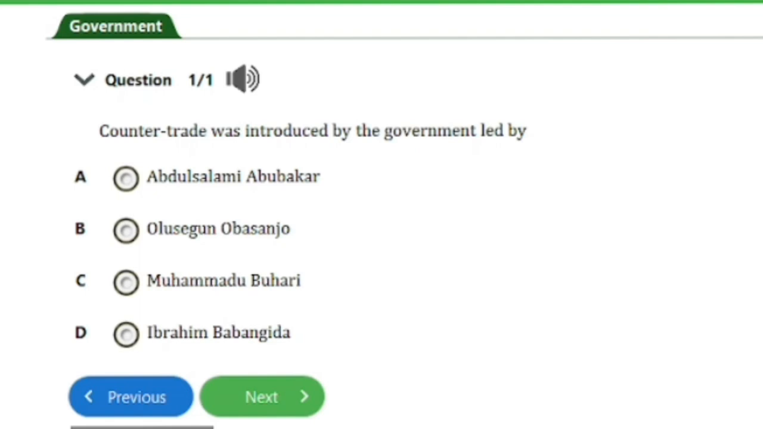It says, counter trade was first introduced by the government led by A. Abdulsalami Abubakar, B. Olusegun Obasanjo, C. Muhammadu Buhari, D. Ibrahim Babangida. So guys, the answer to this question is option D here. That's Ibrahim Babangida, and that's it for this question.